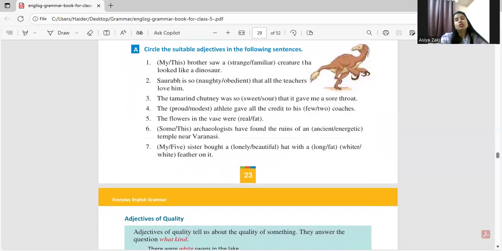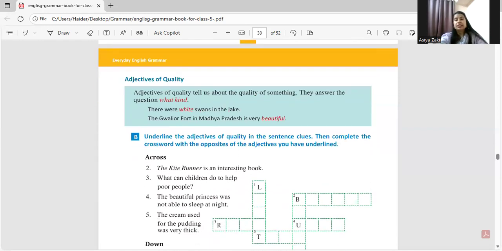Now let's move on. Now we are going to talk about different types of adjectives. Now there are different types of adjectives. We will start first with the adjective of quality. Now the name itself says it, the adjective of quality tells us the quality of something, right? Like, for example, if I say this girl is so honest, I'm talking about the girl's quality, that she is honest. She is beautiful. She is intelligent. So, the word which describes the quality of something or someone, that is an adjective of quality.